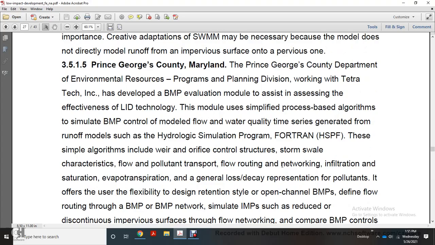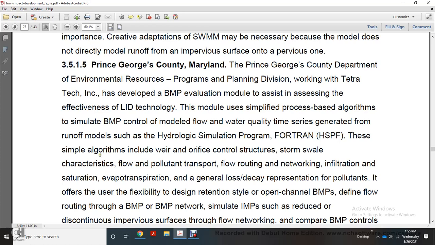Alright, Prince George's County, Maryland. The Prince George's County Department of Environmental Resources, with the Program Planning Division, worked with Tetra Tech and incorporated the development of the best management practice evaluation models, specifically assessing the effectiveness of low-impact development technology. This model uses a simplified process-based algorithm to simulate the best management practice with control of the model flow and water quantity of the time series generated through runoff models, such as the Hydrological Simulation Program Fortran,